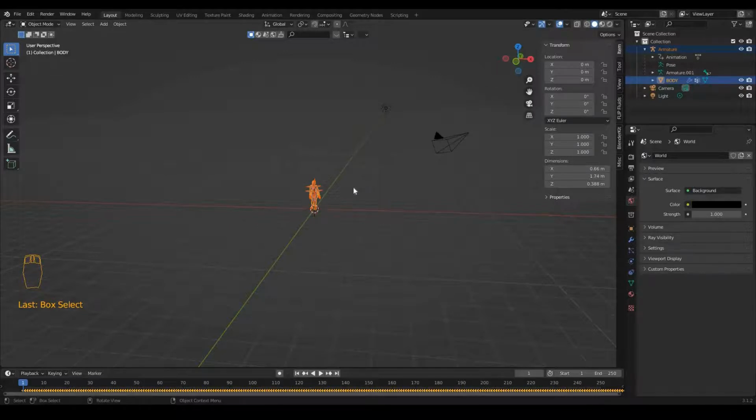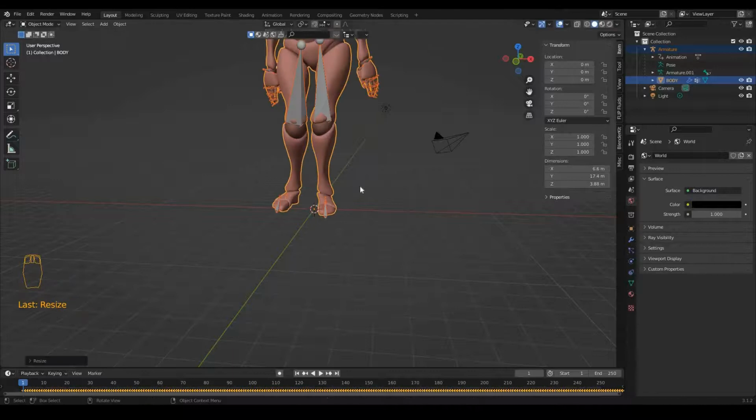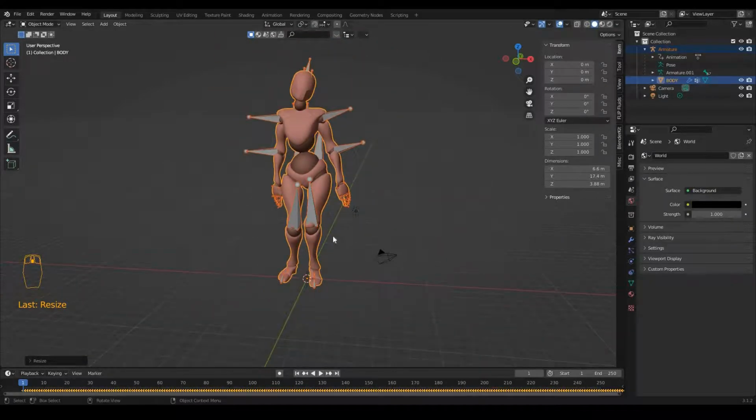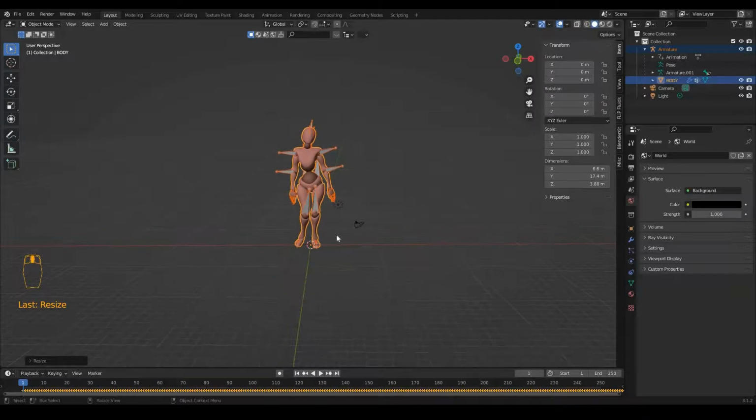So I will press S on the keyboard, and I will press 10. So now this character is 10 times bigger than its original size.